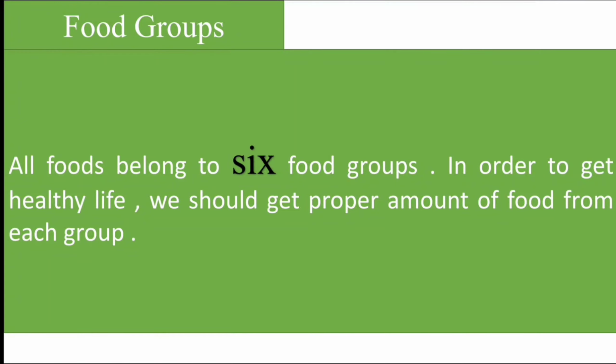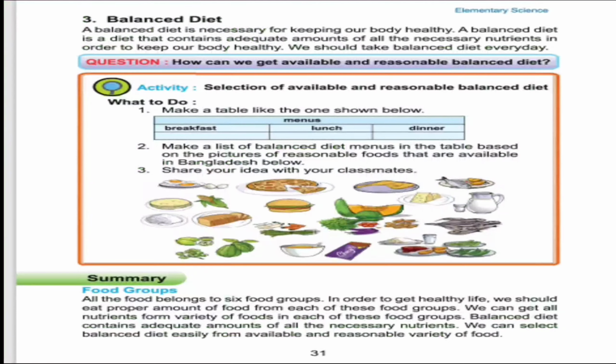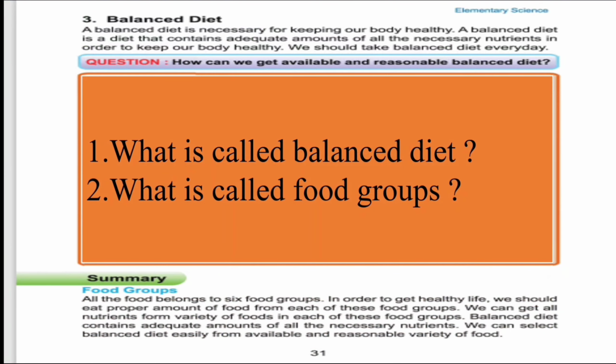So you can see varieties of foods are available. We can divide all the foods into 6 food groups. Each food falls into one of the food groups. Choosing one food from each group, you can easily make a balanced diet. Now, whatever we have learned till now is from page 31. The questions that can come from this page are what is called a balanced diet, that you already know, and the second one is what are called food groups. Now let's learn more about the food groups.